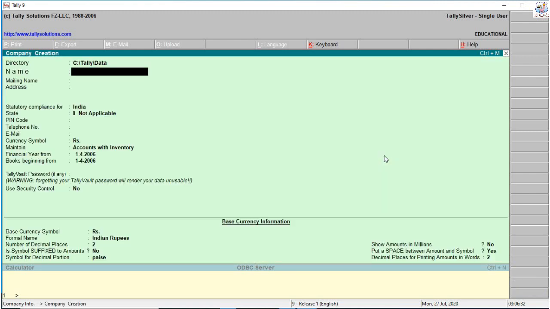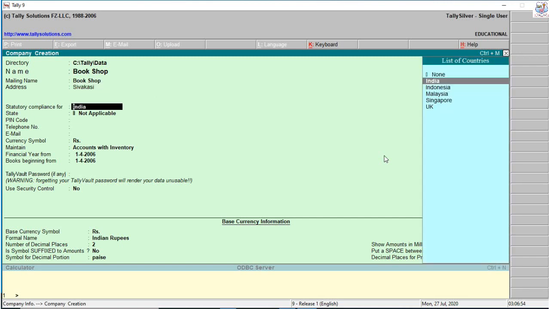So I create a company. I enter the company name. For example, I create bookshop. Then the mailing name and address: Sivagasi.